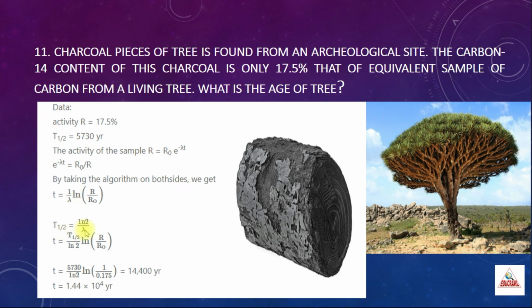This is the relation between T half and lambda. This relation instead of lambda I am going to use in the above relation. So I get T is equal to T half by log 2 into log of R naught by R. T half value is given in the data as 5730, which I am going to substitute in this equation. So I get T is equal to 5730 divided by log 2 into log of 1 divided by 0.175. Substituting the log values, we will get the value as 14,400 years. So the time is 1.44 into 10 power 4 years.